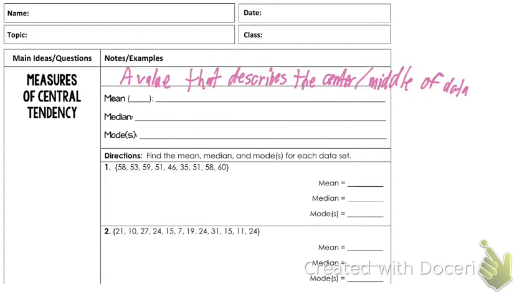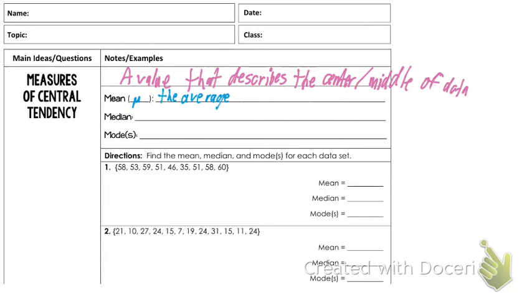So we have the mean. The mean can be abbreviated with a symbol. It looks kind of like a U with a tail at the beginning. It's really weird, I'll be real. Mean is what we call the average. It's the mathematical average of everything. The mean is found by adding up everything and dividing by however many things there are.